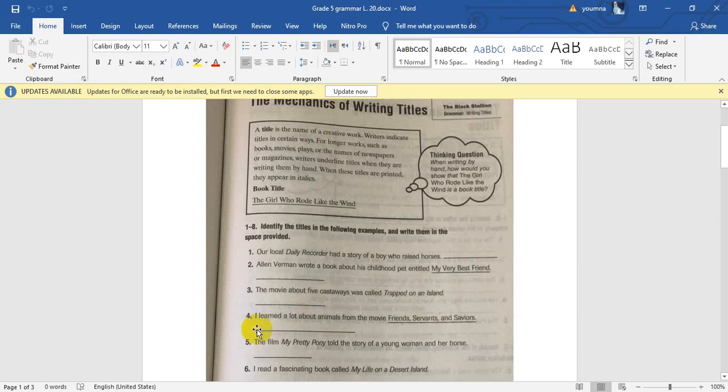Number 4, I learned a lot about animals from the movie Friends, Servants, and Savers. Okay, so where's the title? The underlined one, and this means that it's written by hand. Number 5, the film My Pretty Pony told the story of a young woman and her horse. Where's the title? The one which is written in italic. My Pretty Pony. Write it here, and this is printed.